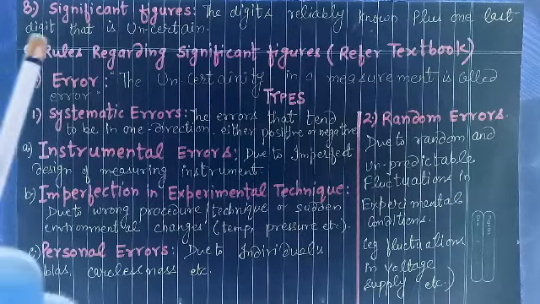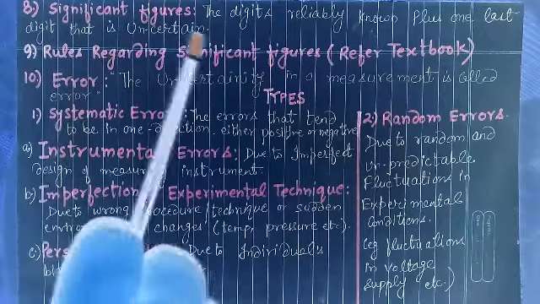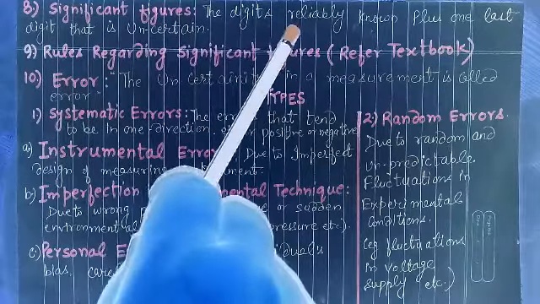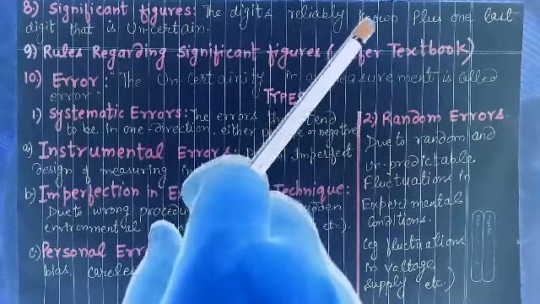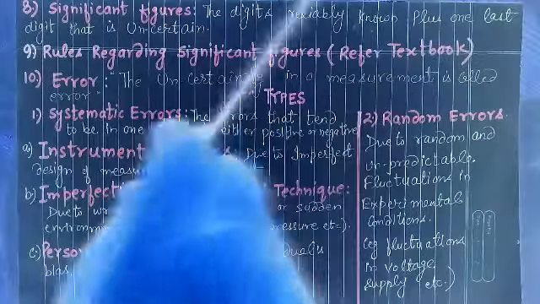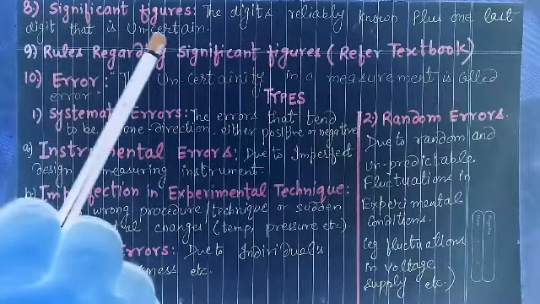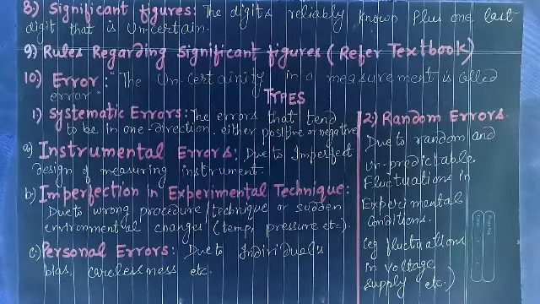Eighth topic we have significant figures. The digits are reliably known plus one last digit that is uncertain. So there are various rules regarding significant figures. Please refer to your textbook. They are very simple.